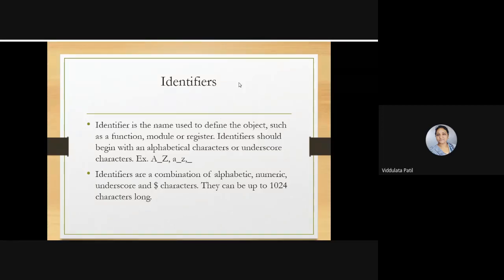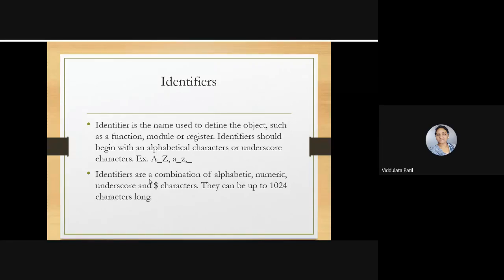Whenever we are representing any identifier, it should begin with an alphabetical character or underscore. Identifiers are a combination of alphabetic, numeric, underscore, and dollar characters. So these two special characters can be used in an identifier in Verilog.